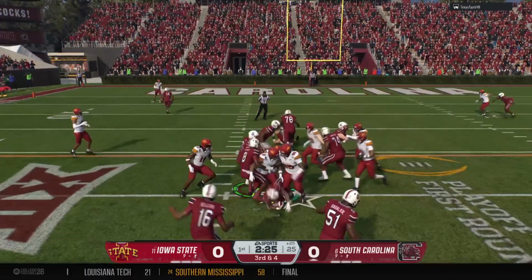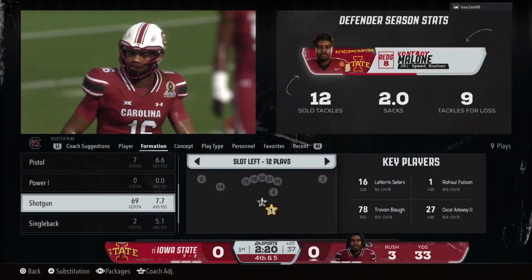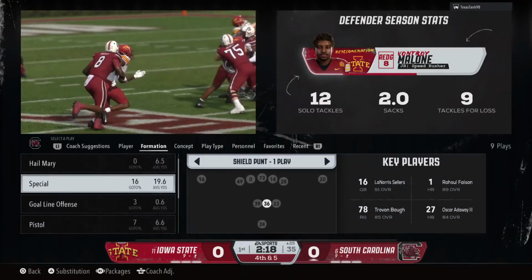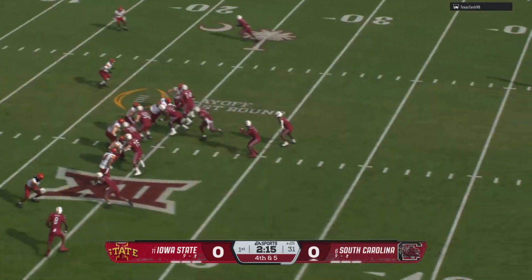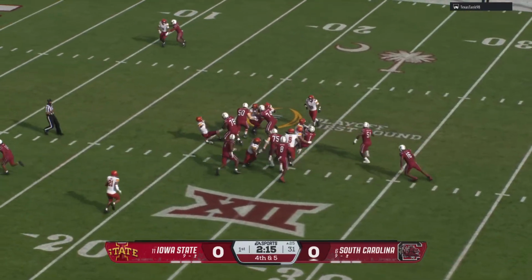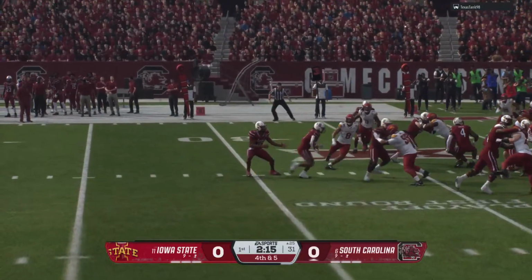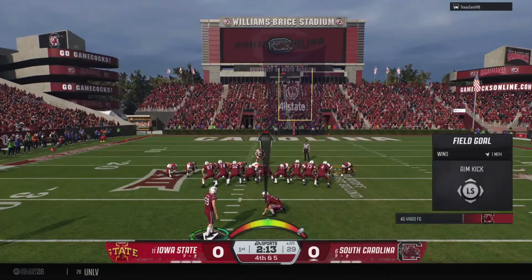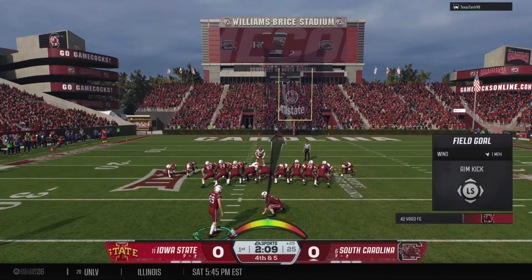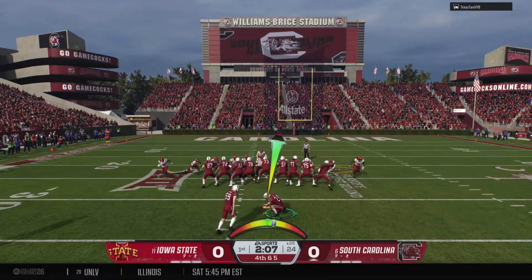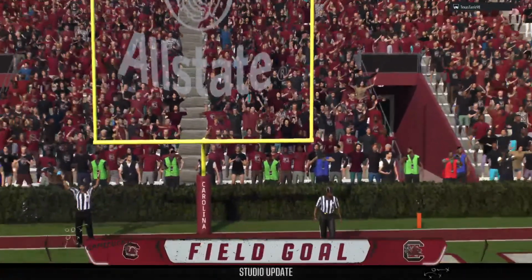There's the handoff. It'll be smothered right at the line for no gain. How about that, Chris? They run the football here on third down, almost pick up the first down. What it does, though, is it gives them a much better chance, if they decide to go for this, of picking up that first down. Coach is going to take the 3 points. Here comes the field goal unit. The attempt will be from 42 yards out. Oh, and he knocks it right through.